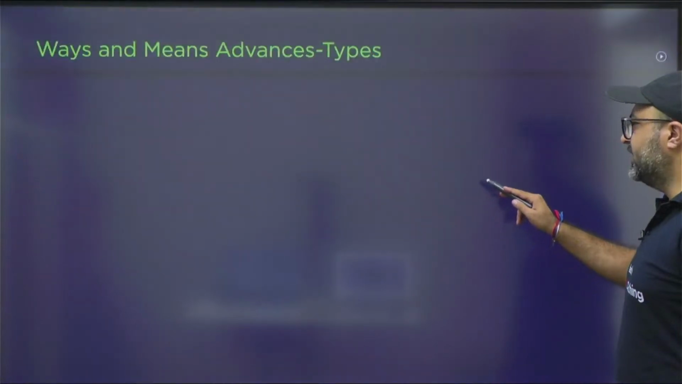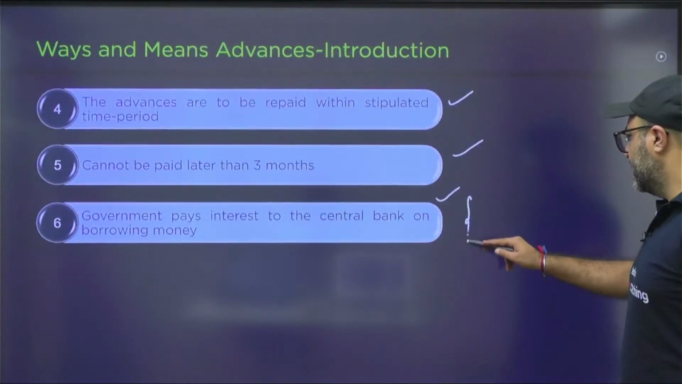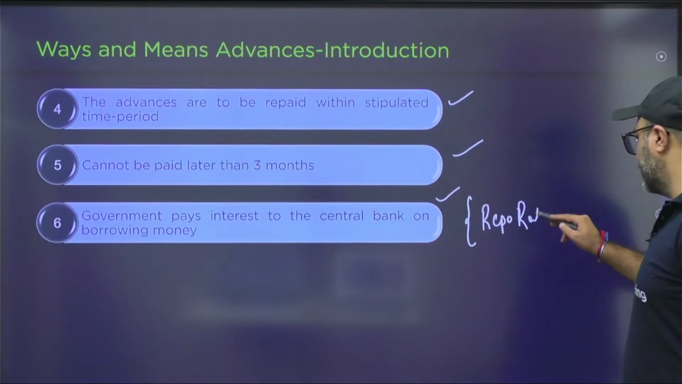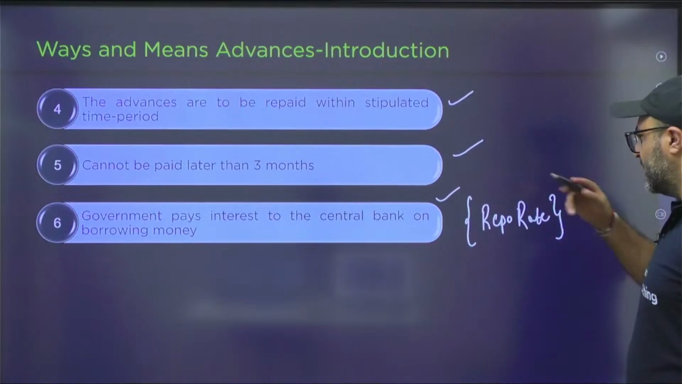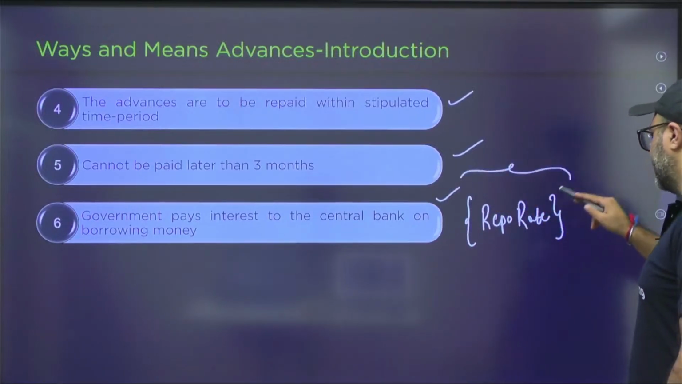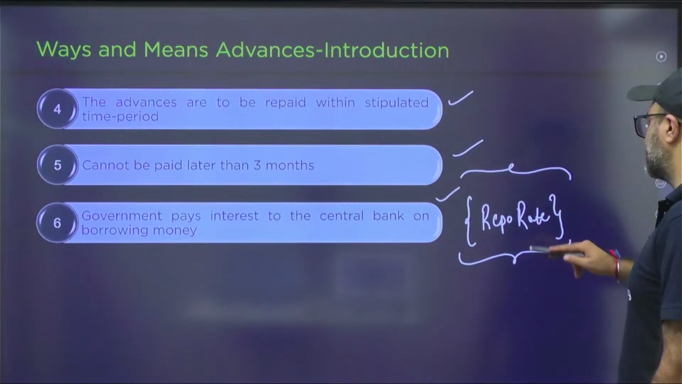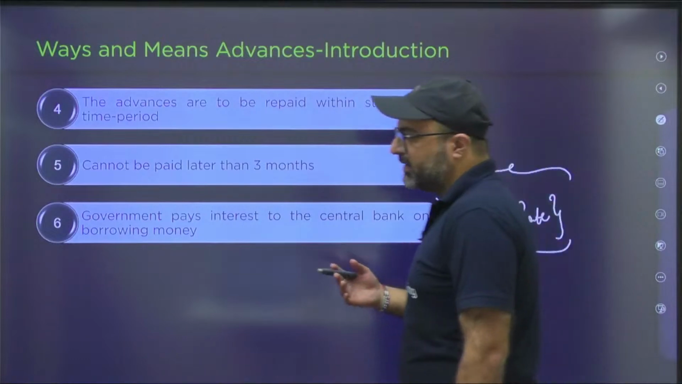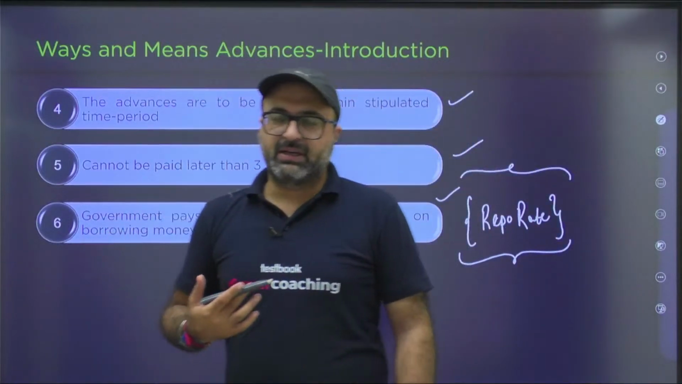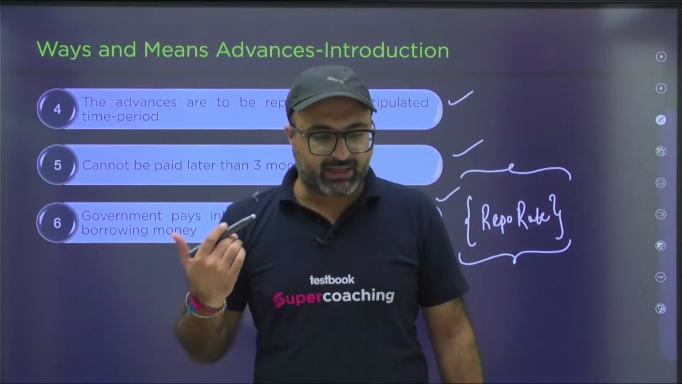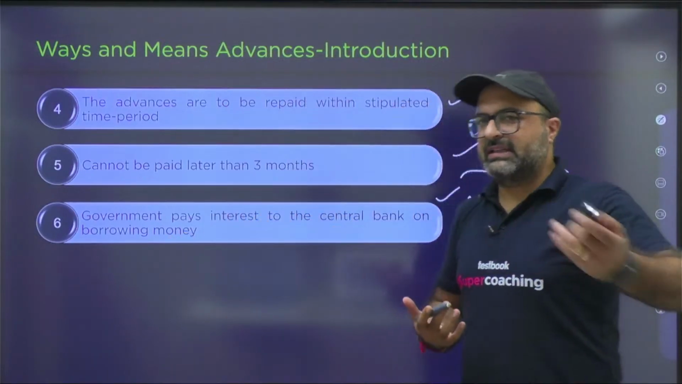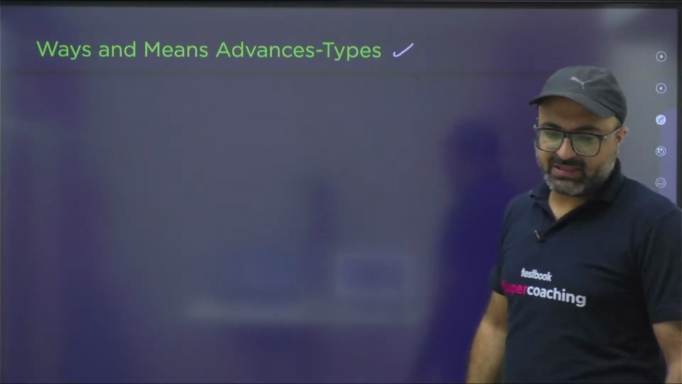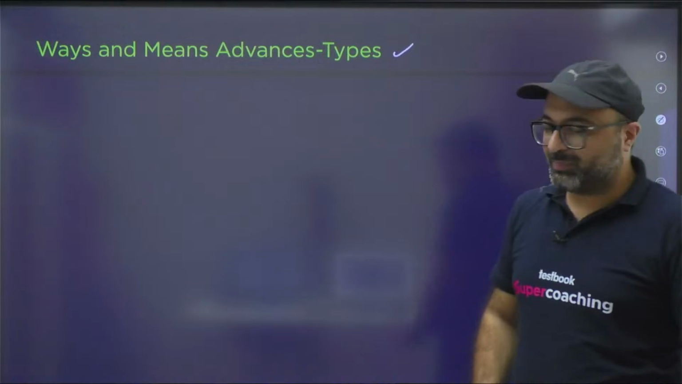by RBI, generally it is the repo rate. So repo rate is the interest rate which is not only charged by RBI at the time of lending to the banks, but the same rate is also charged if the borrowing is done by the government from RBI against ways and means advances.